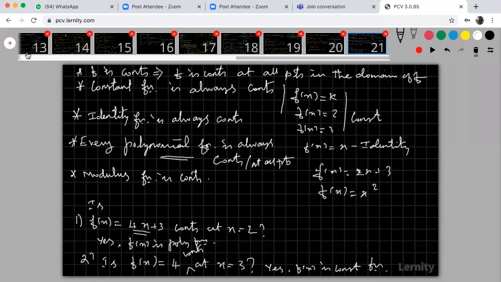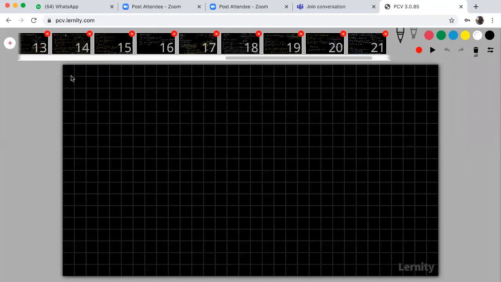We can easily answer these types of questions. At any point, I am giving only 1, 2, 3, these functions are continuous. Now come to the modulus function. The question is, is the function f of x equal to modulus of x a continuous function?